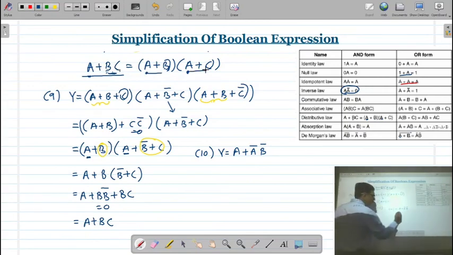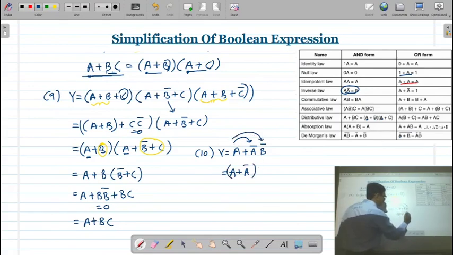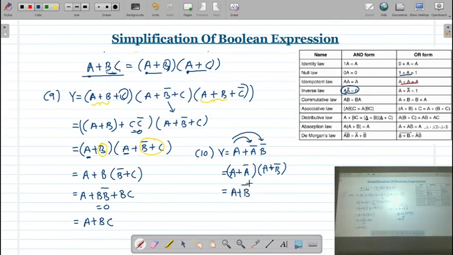So how will you write the bracket form? Whatever the common variable is there, this common variable will be ORing with b, as well as it is also going to be ORing with c. So here what is my common variable? It is a. Now it is going to be ORing with a bar, a plus a bar. And then it is going to be ORing with the b bar, so a plus b bar. And a plus a bar is 1. So this is equal to a plus b bar. So a plus a bar b bar is equal to a plus b bar.